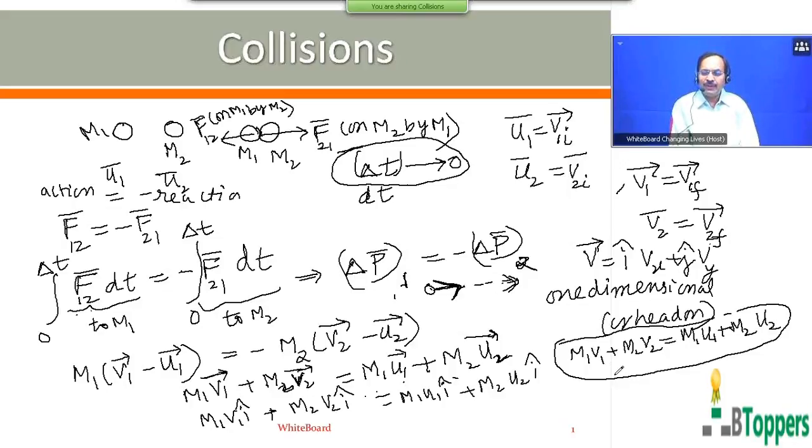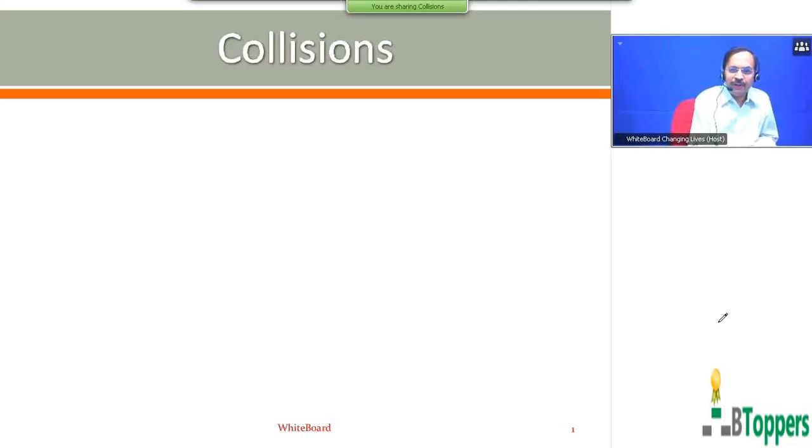So in problems in one-dimensional collisions, we give positive sign for velocities and linear momenta in one direction, and negative sign for velocities in the opposite direction. If numerical values are given, then you can write the equation in scalar form. That will be convenient for simplification. So now I am going to confine my discussion to one-dimensional collisions.